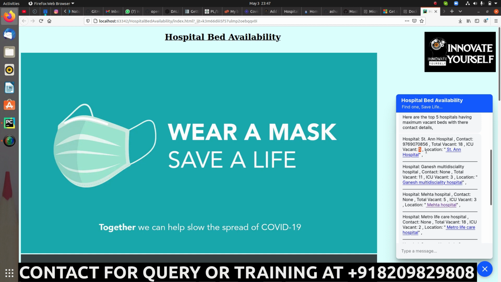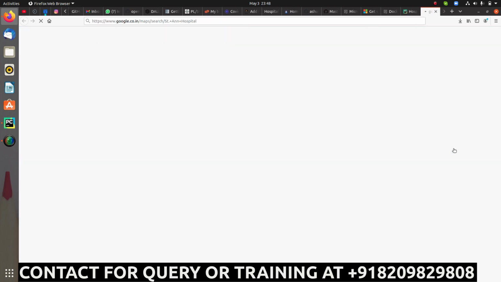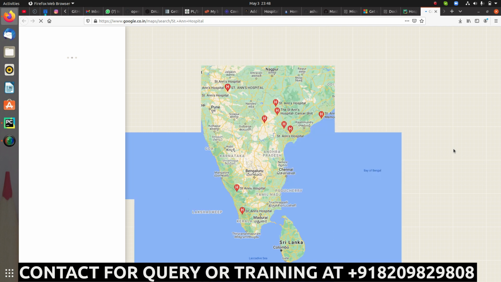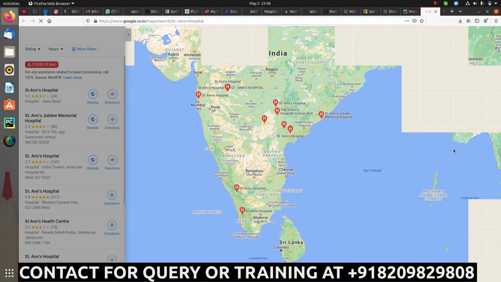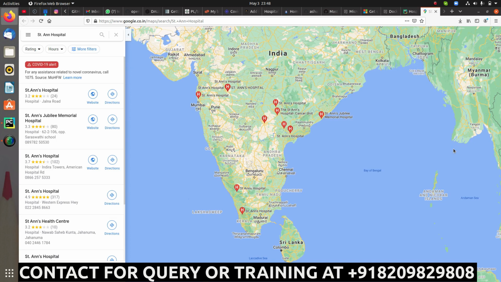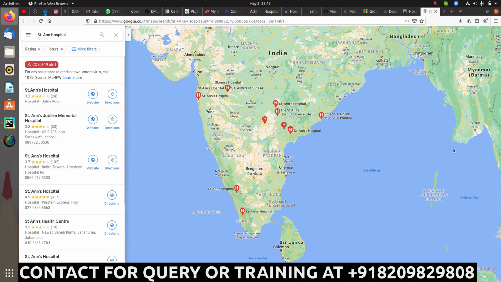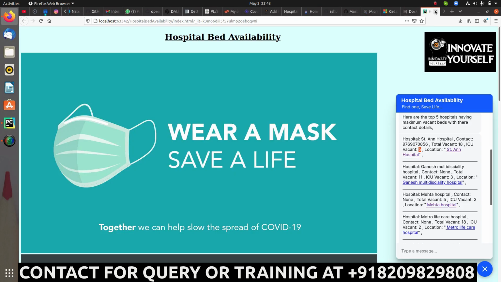And accordingly you can see location. Now if I click on this link, you will be redirected to Google Maps. So let me just click on this, and currently we are generating this API based on the name of a location. So that's the reason it can provide you multiple locations with the same name of the hospital, because we have multiple branches for that. And accordingly now you can see you have multiple locations for the same hospital with the same name, right? So you can check any of it which is nearest to you. So that is how we can redirect over here, right? So this is all about it.